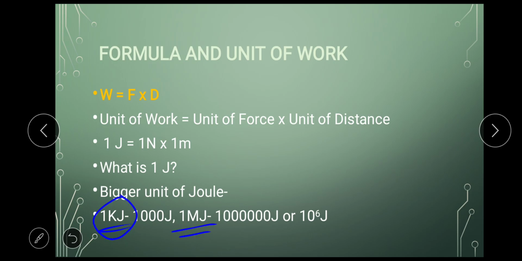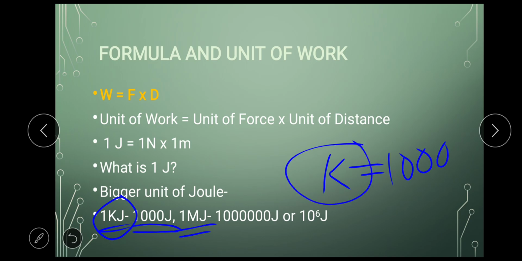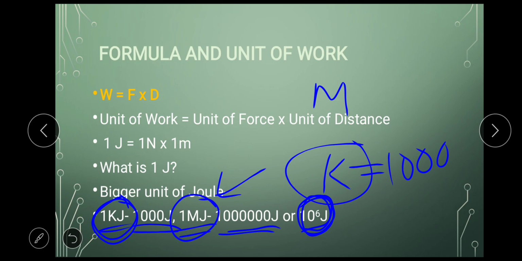1 kilojoule is nothing but 1000 joules, because this kilo, K, stands for 1000. This kilo is used in a lot of places like kilometers, kilograms. In the same way it is used here for kilojoules. And this M in megajoules stands for 10 raised to 6, which means 1 followed by 6 zeros. So if I have 10 raised to 6 joules, I can write it as 1 megajoule. These have applications in higher calculations. In your school you will have normal calculations where we'll use only joules.